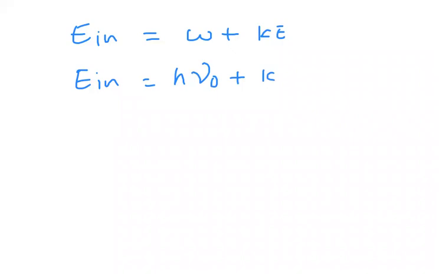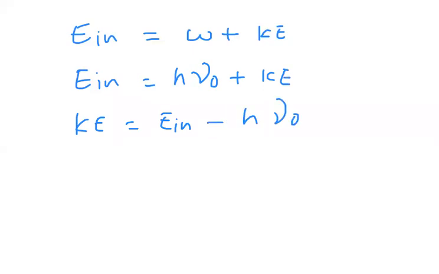Incident energy is equal to work function plus kinetic energy, our main formula. Here the work function, I am writing it as h mu naught, plus kinetic energy. So kinetic energy is equal to incident energy minus h mu naught.